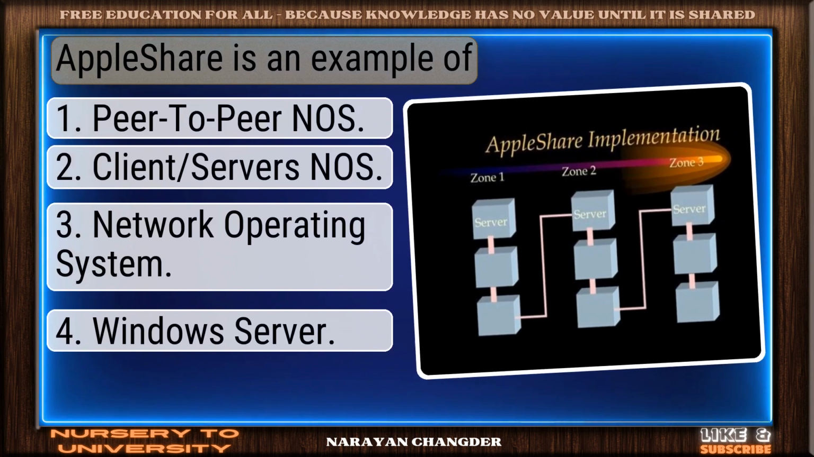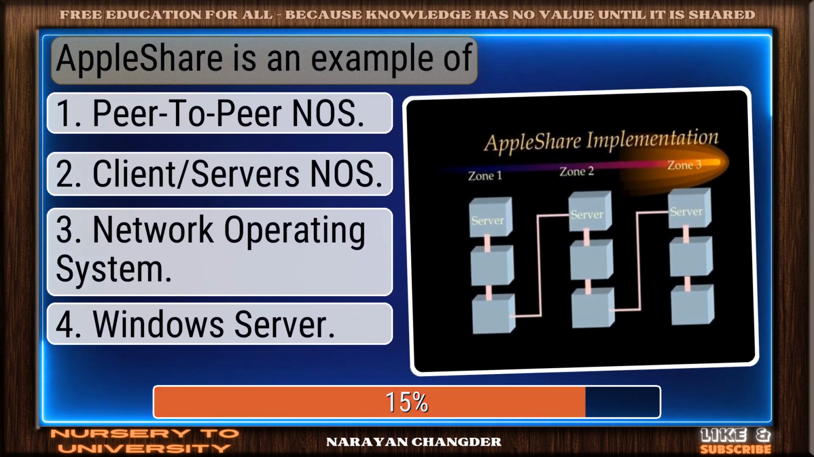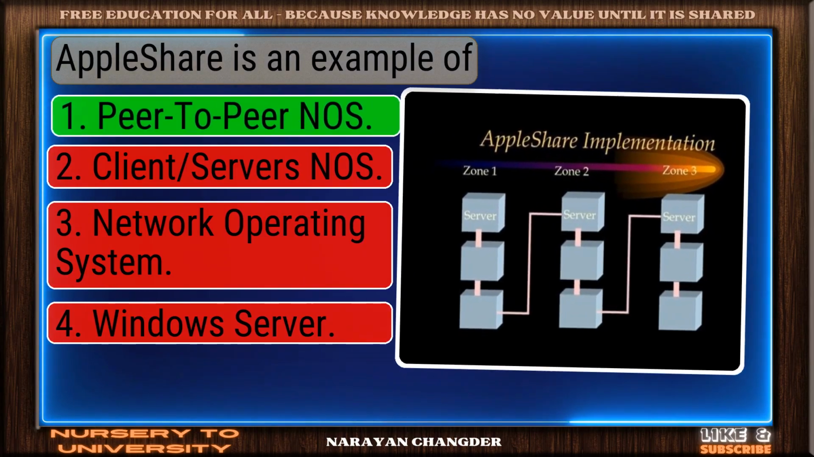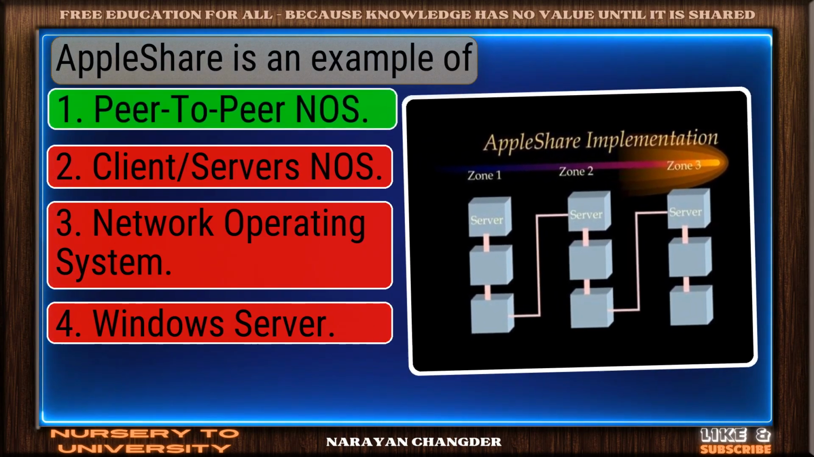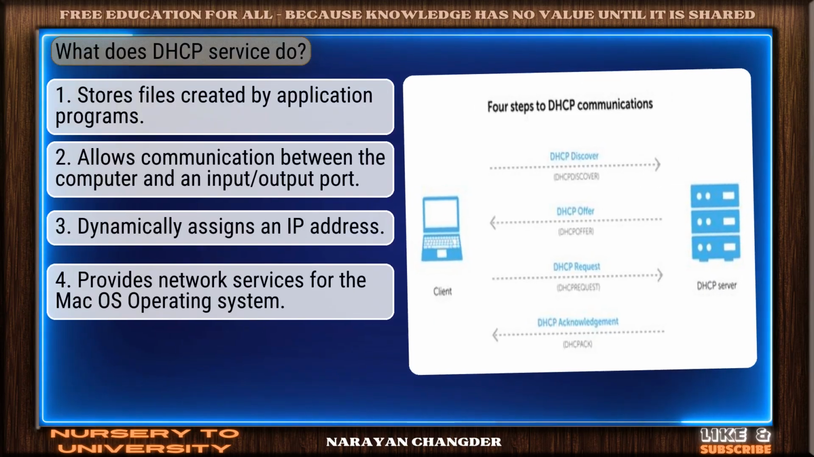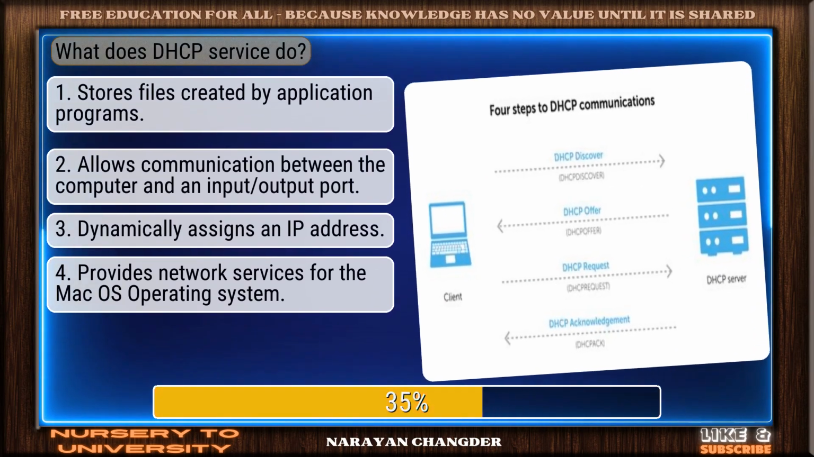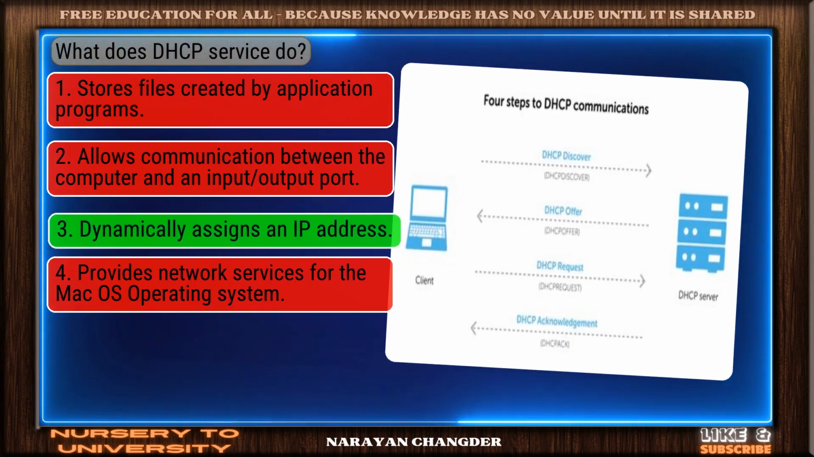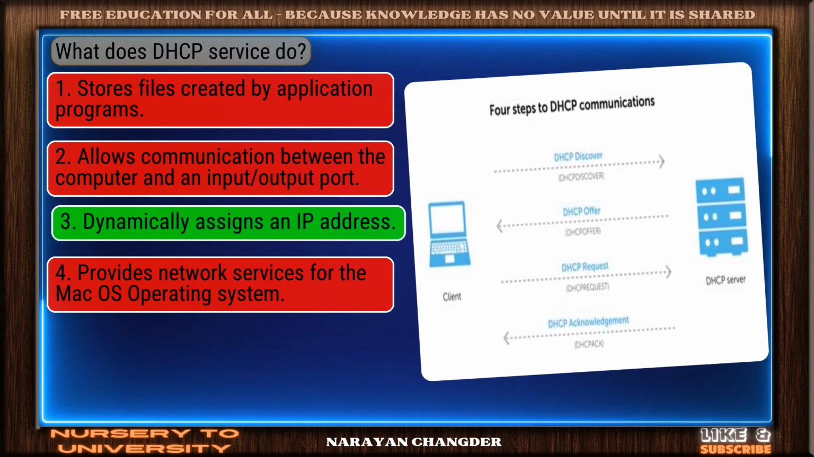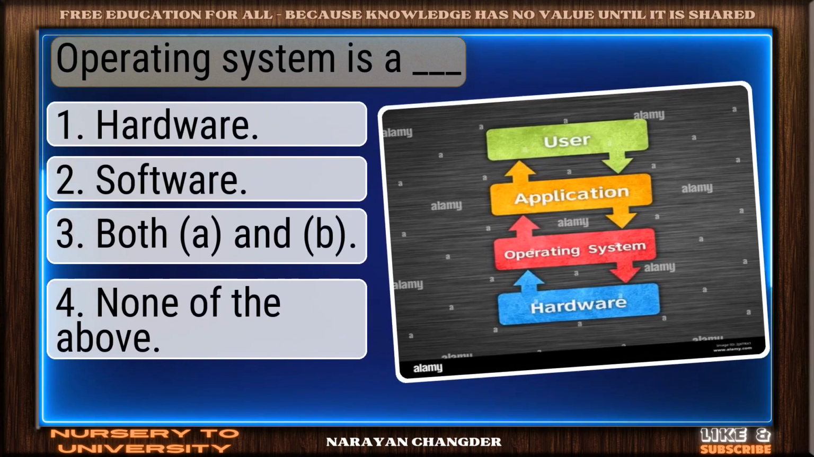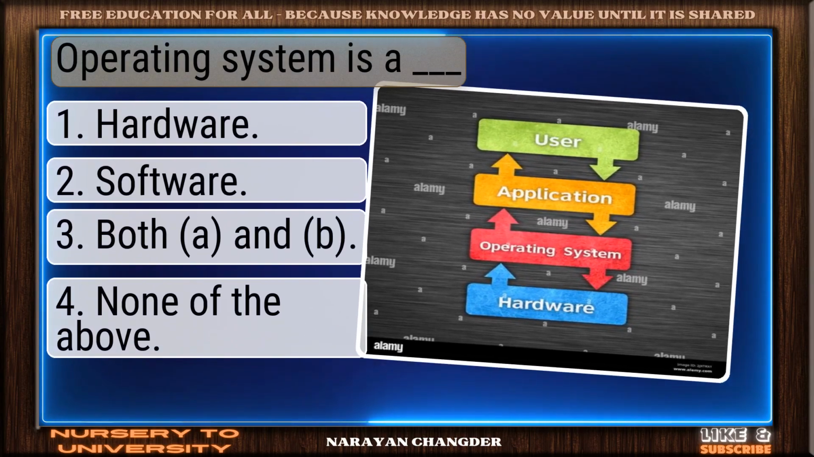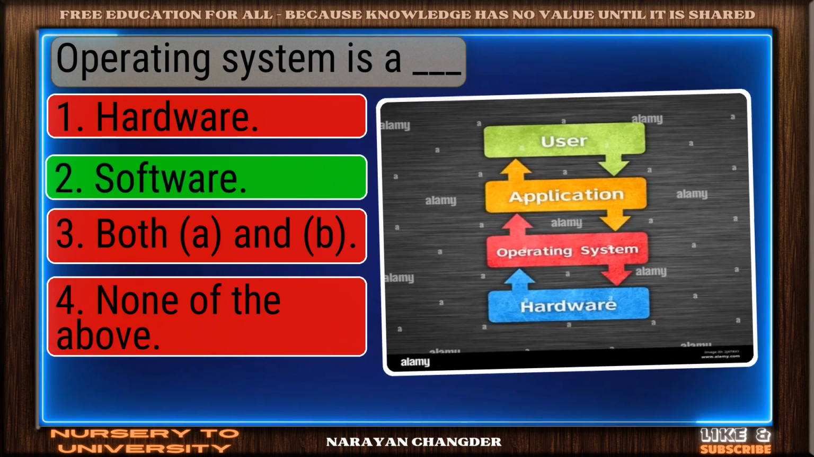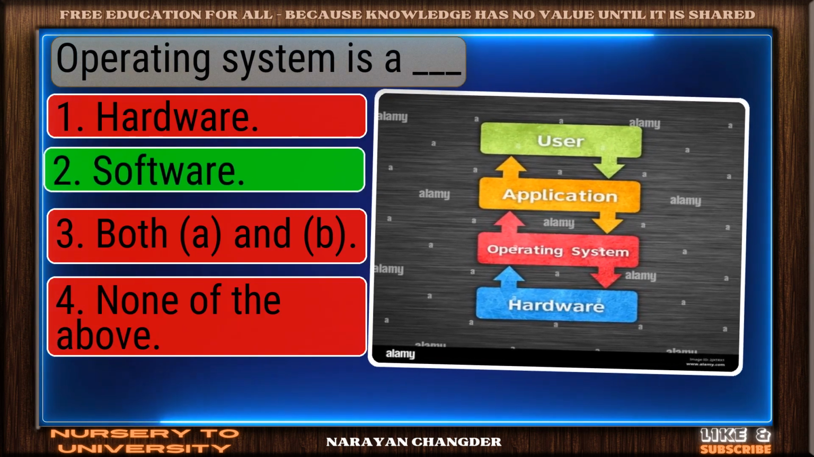Question number 64. AppleShare is an example of? Smart move. Peer-to-peer is an accurate answer. Question number 65. What does DHCP service do? Clear logic. Your choice dynamically assigns an IP address is sound and 100% true. Question number 66. Operating system is a dash. Well reasoned. Software is the correct choice.